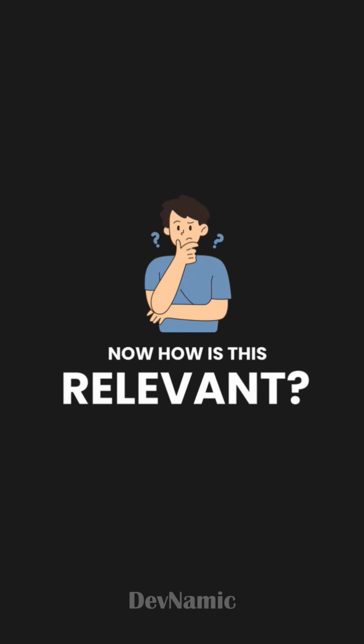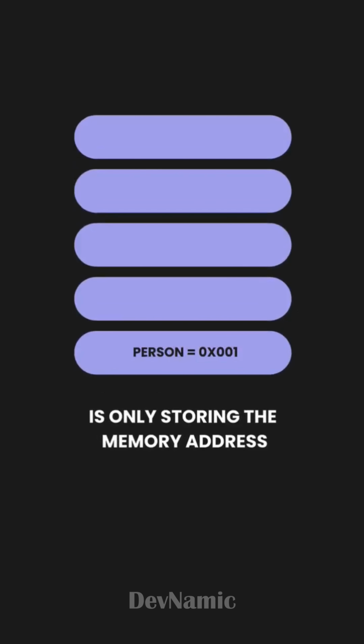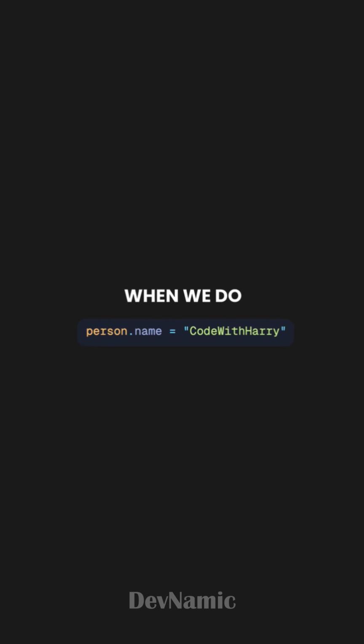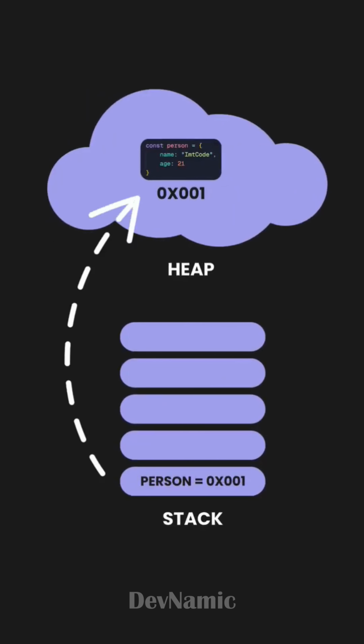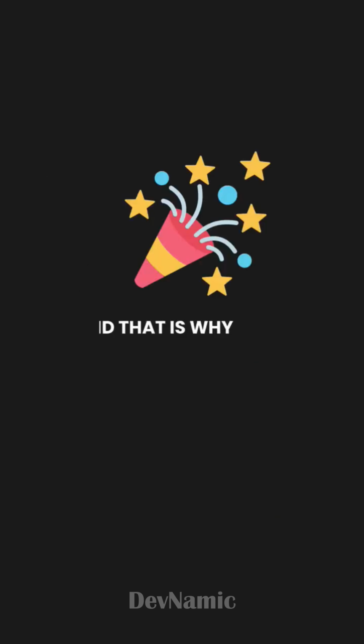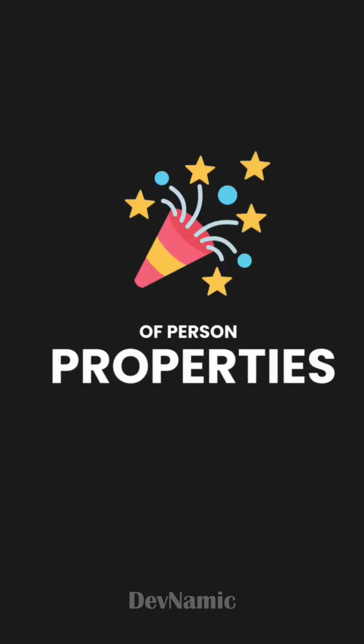Now, how is this relevant? Since we know that the variable person is only storing the memory address and not the object itself, when we do person.name = "CodeWithHarry", this actually travels to the memory address stored in person. It then modifies the object on the heap directly, leaving the address on the stack untouched. And that is why const allows us to change the properties of a person.